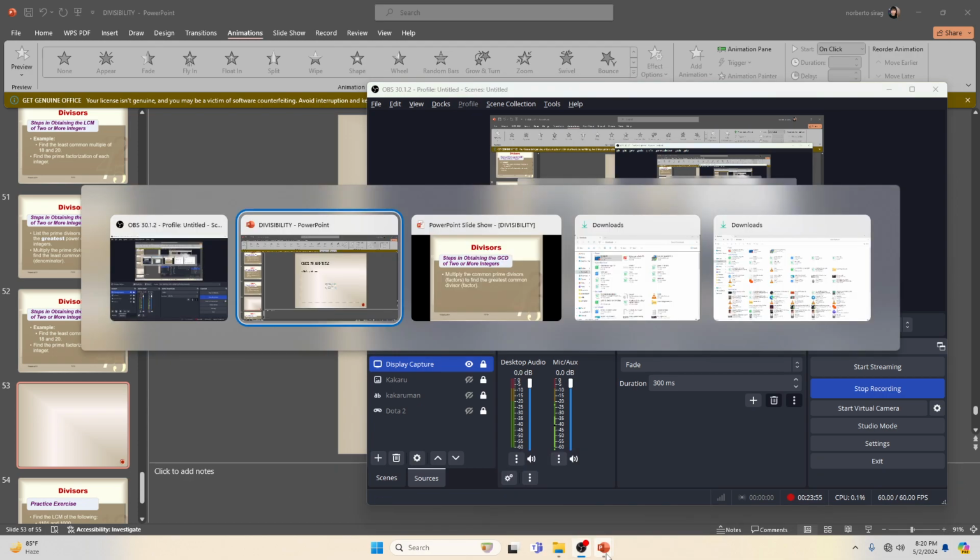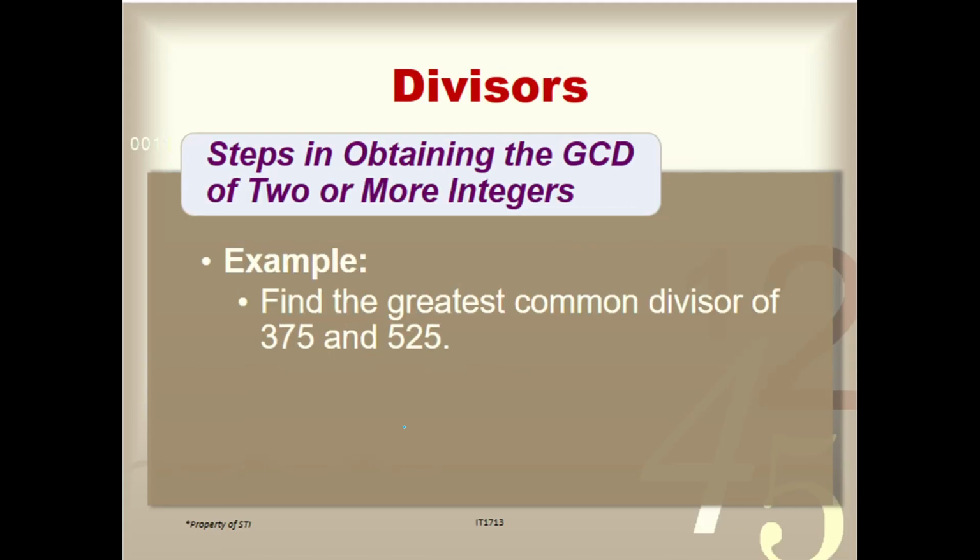So, balik tayo doon sa ating slide. Ayan. Ito yung binigay natin na example kanina, di ba? Find the greatest common divisor of 375 and 525. Paano natin to aalamin yung kanyang greatest common factor or greatest common divisor using prime factorization, specifically the factor tree.